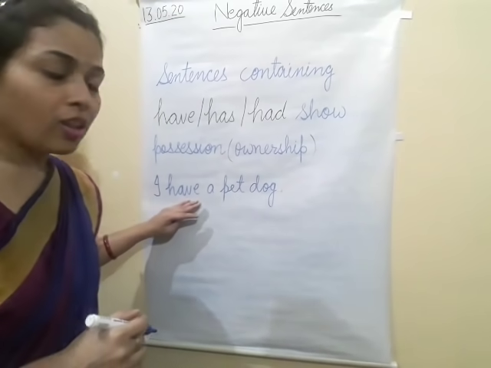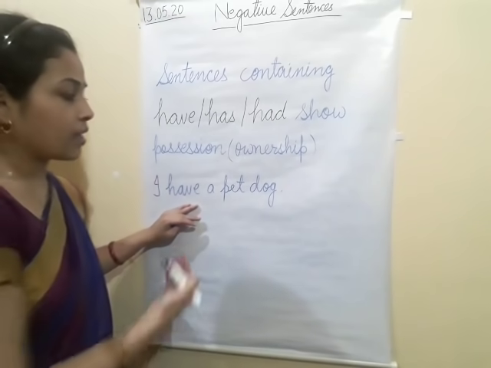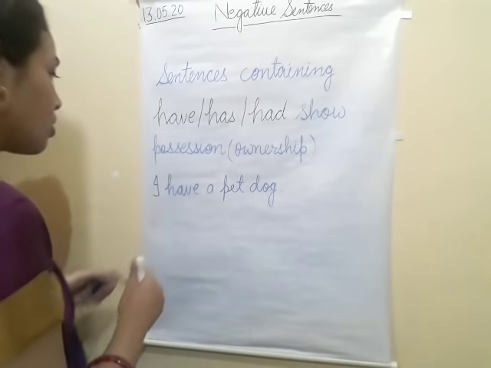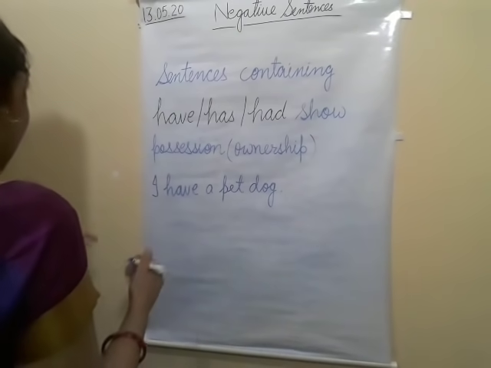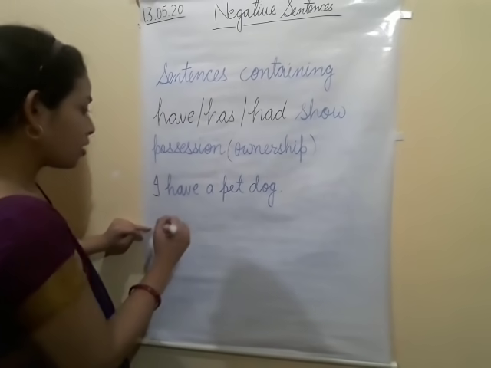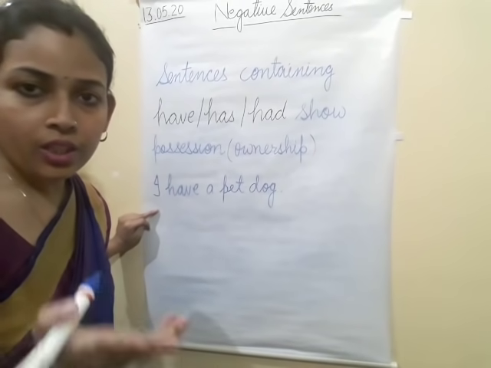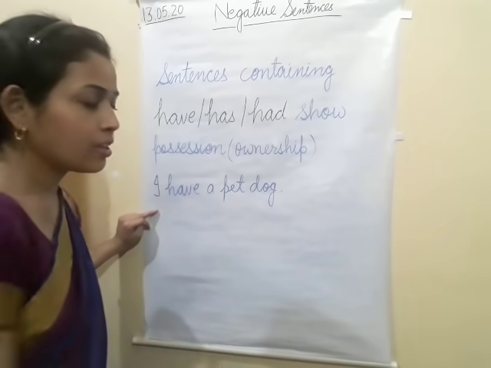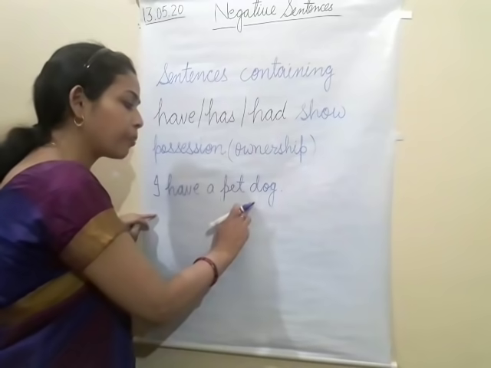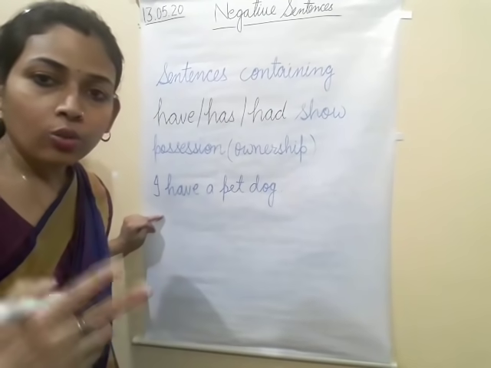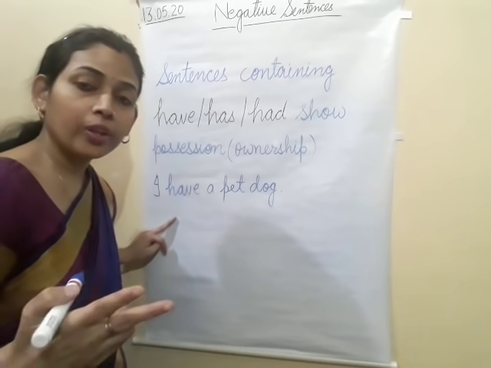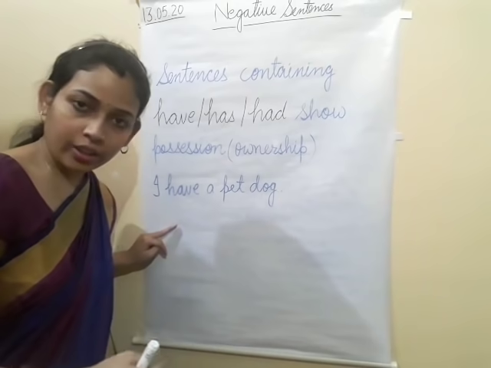Now this kind of sentence, how do we change into negative? Let's see. I have a pet dog. There are two ways we can change this sentence into negative.